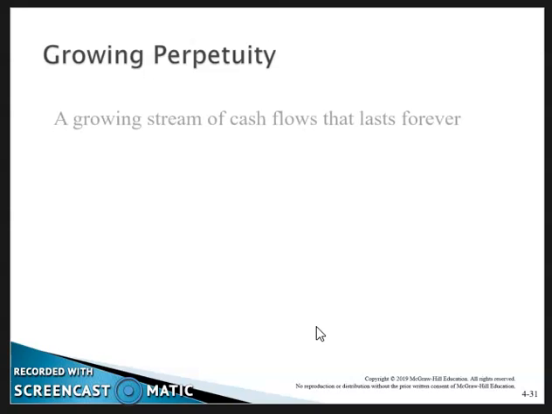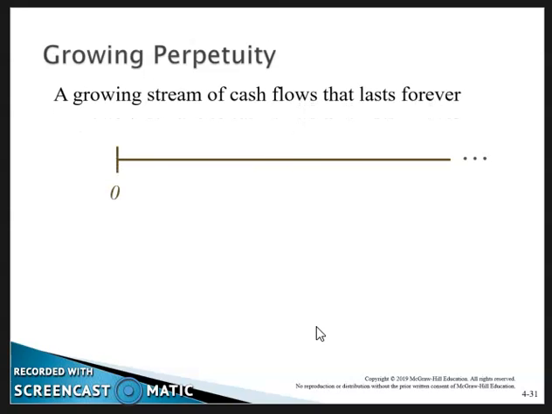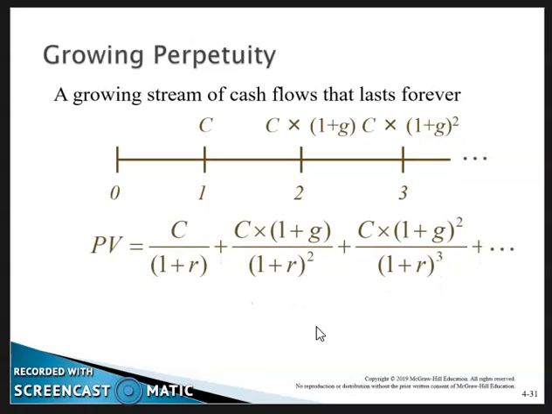A growing perpetuity. So, a growing stream of cash flow that lasts forever. The example here would be a constant growth stock, a stock that grows at the same rate every year in perpetuity.